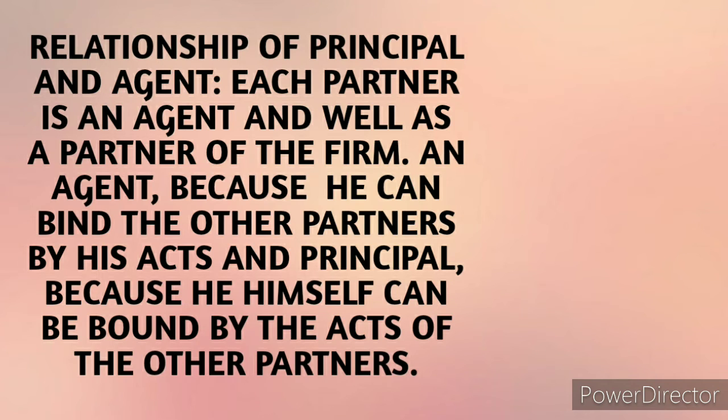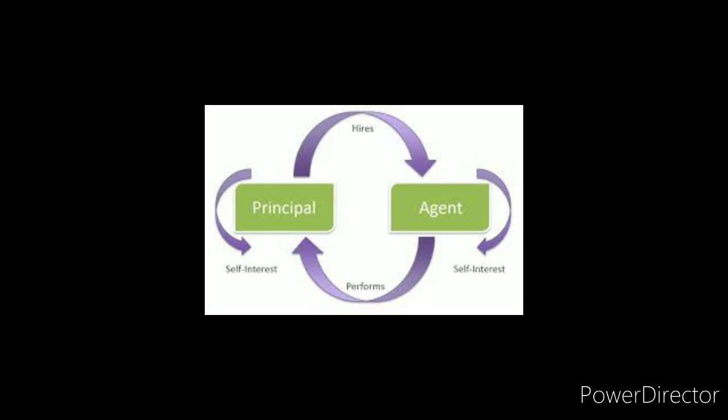This principle means that all partners are agents for each other. The decision of one partner taken in the ordinary course of business will bind the other partners as well. All the partners are liable for the acts of the firm individually and severally. In other words, partners are agents as well as principals.